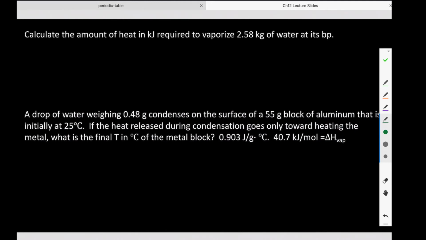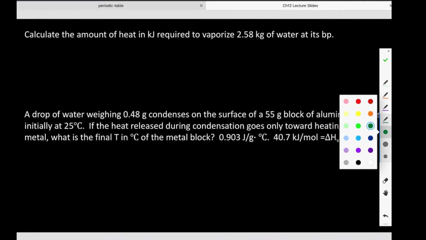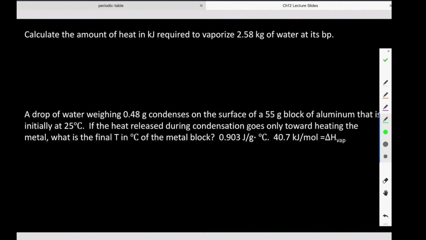Oh, look, practice. Okay, so let's do some of these together. So it says to calculate the amount of heat in kilojoules required to vaporize, right? So if I'm trying to vaporize water, I know that I'm going to need my heat of vaporization, which for water, at its boiling point, we would go look at that chart. You're not expected to have it memorized. So heat of vaporization of water at its boiling point is 40.7 kilojoules per mole.